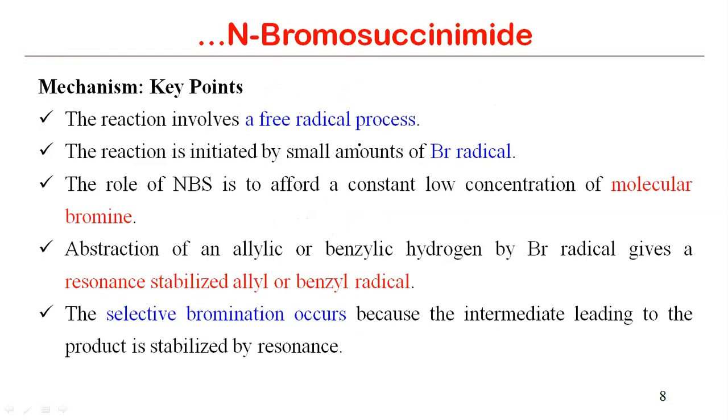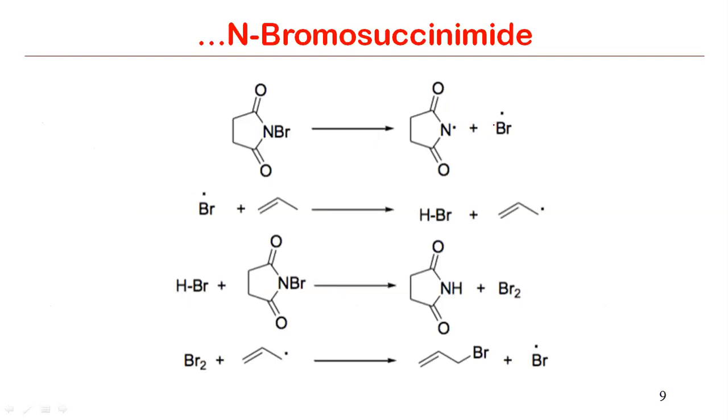All right. So as far as the mechanism is concerned, there are several key points which we have to remember: this reaction involves a free radical process. By this free radical process, the Br radical is generated, and this Br radical further participates in the reaction. So if you want to see this mechanism, then this is your NBS, N-bromosuccinimide. In the presence of light or heat, this Br radical can be generated.